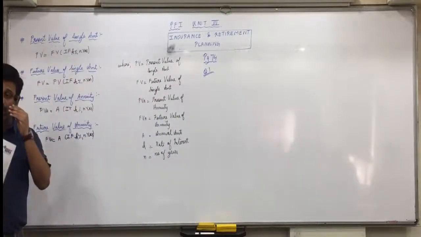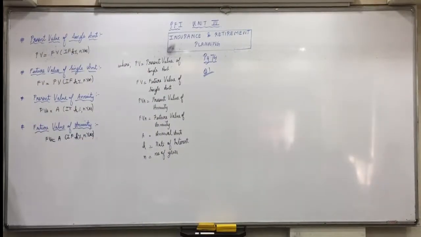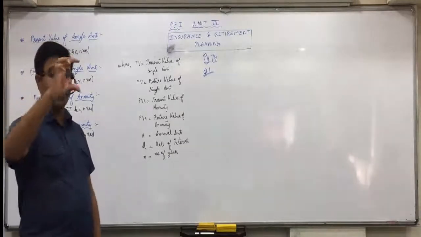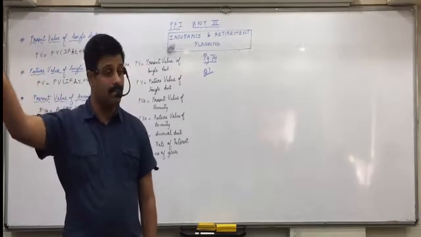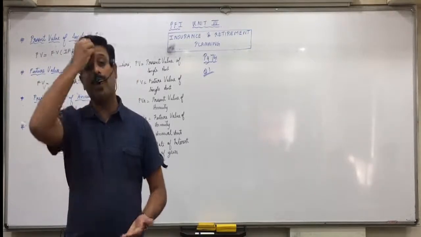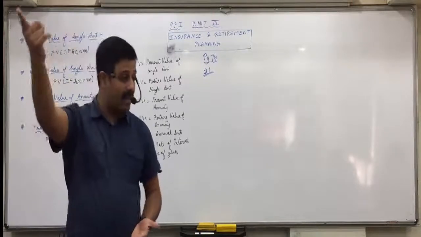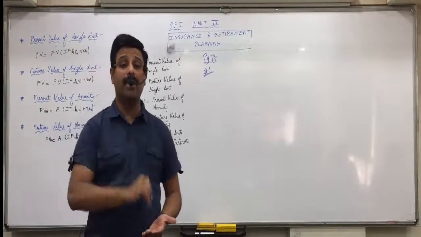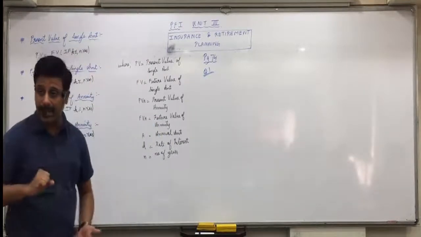Now there are 2 ways of solving this. See, comparison has to be done at the same point of time. So either you compare both the figures after 15 years, or you compare both the options today. So either you can solve the complete question by finding future value, or you can solve the complete question by finding present value. Now why present value is better, understand it.